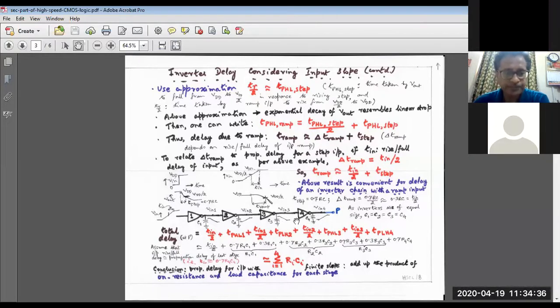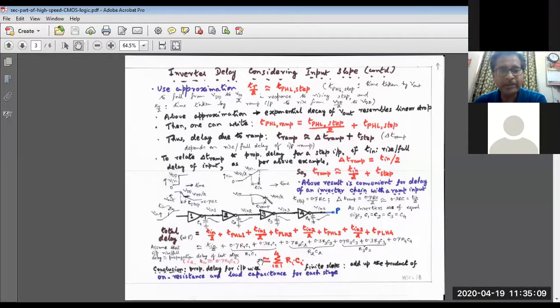So the conclusion is that to find the propagation delay for an input with finite slope, we have to do nothing but add up the product of the on resistance and the load capacitance for each stage. That makes the analysis quite simple. It is nothing but the sum of the RC products, where R is the on resistance. Now we can analyze this problem in a different way.